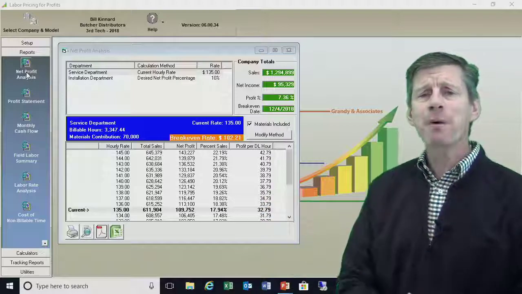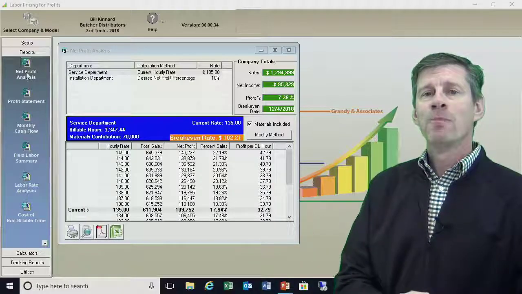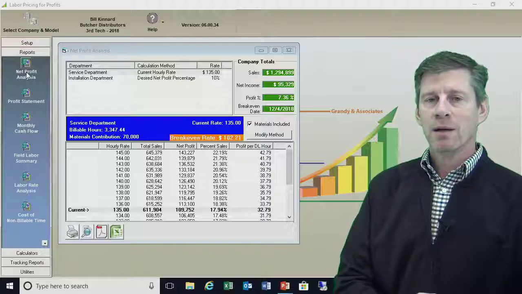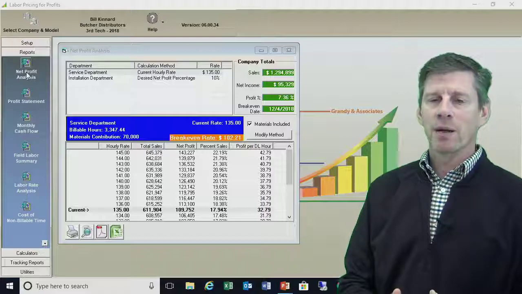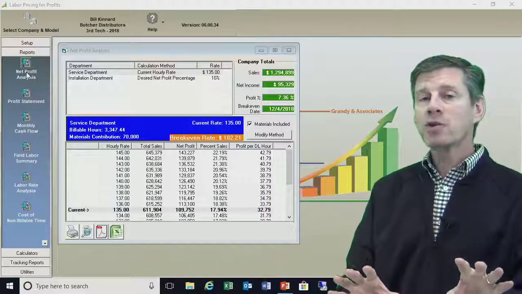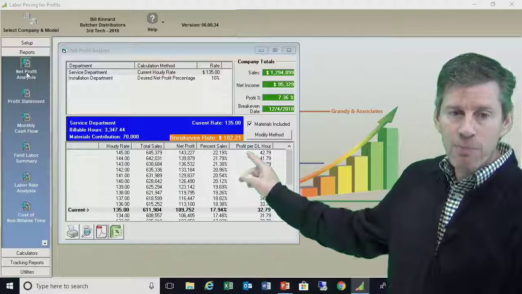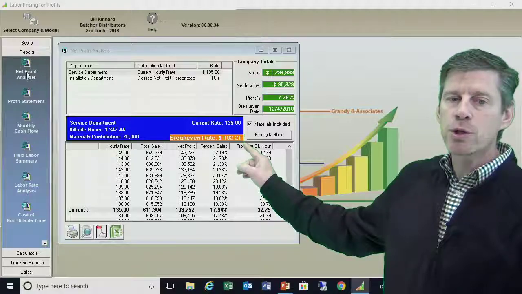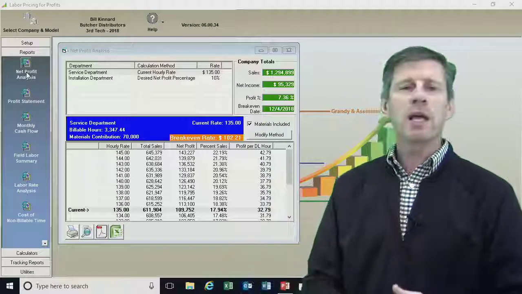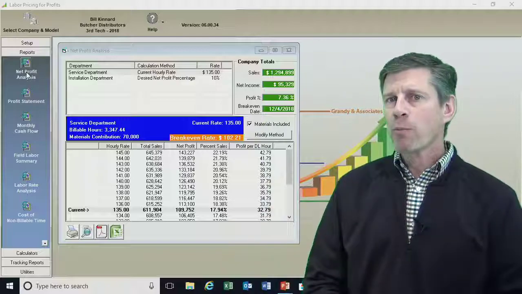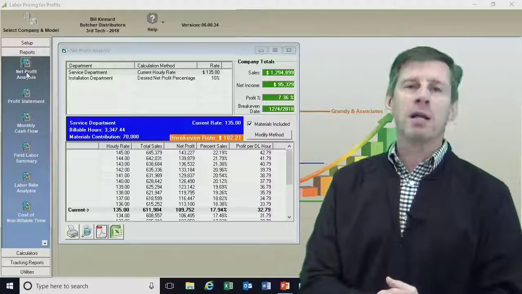So how does that happen? Right? How can we add all of these expenses and still make more money? One of the other things I would ask you is this. Did you catch the break-even rate? If you noticed it, prior to making these changes, our break-even rate was $113 per hour. Now, in the red box, we can always see our break-even rate. We're at $102.21. How do we add all these expenses and still lower our break-even rate? Well, if you remember from the workshop, one of the things we talked about, I think I mentioned the line, it's all about the billable hours.